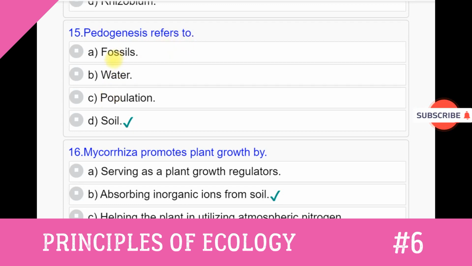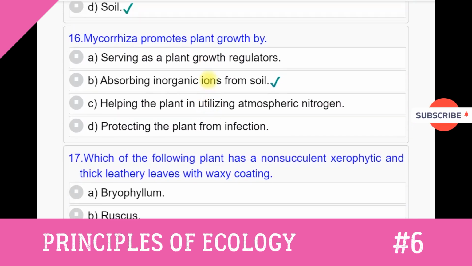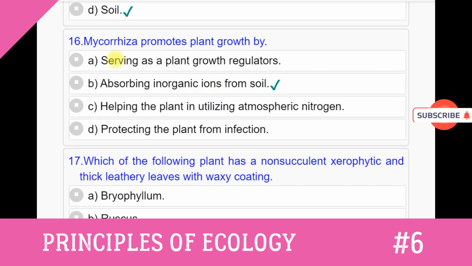Question number 15. Pedogenesis refers to option A. Fossils. Option B. Water. Option C. Population. Option D. Soil. Answer to this question number 15 is option D. Soil.